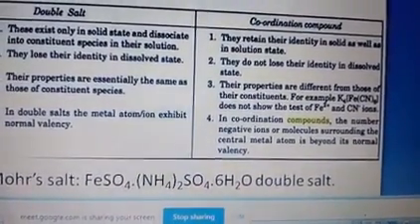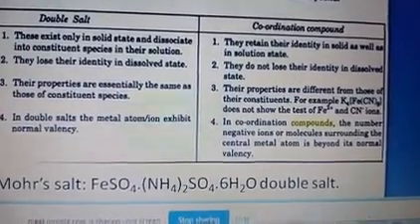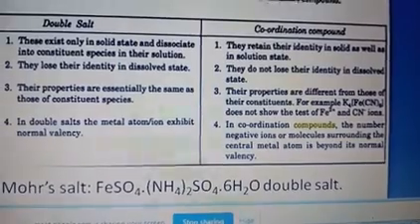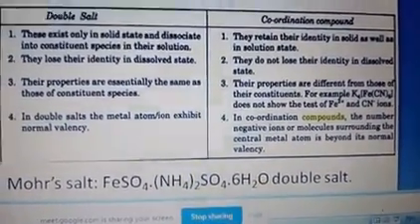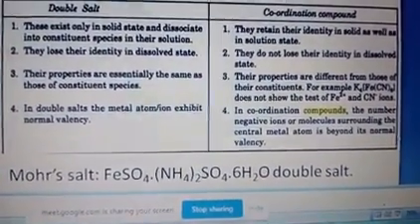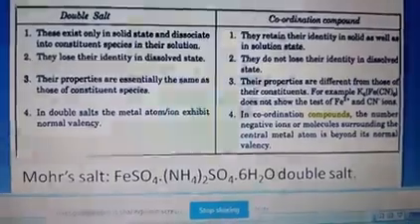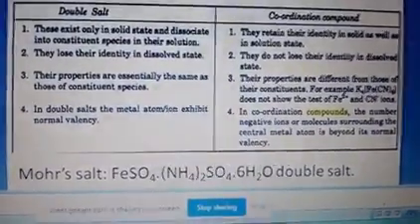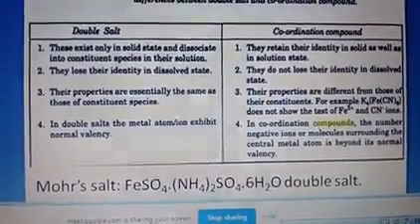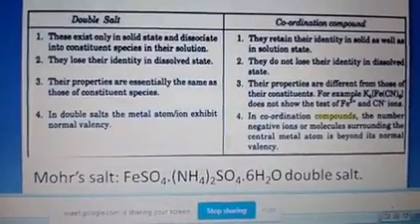That means when they dissolve in water, the ionization is only in some parts, not in the whole. Whereas in the case of a double salt, all the substances go into ions. This is the difference between a double salt and a coordination compound.